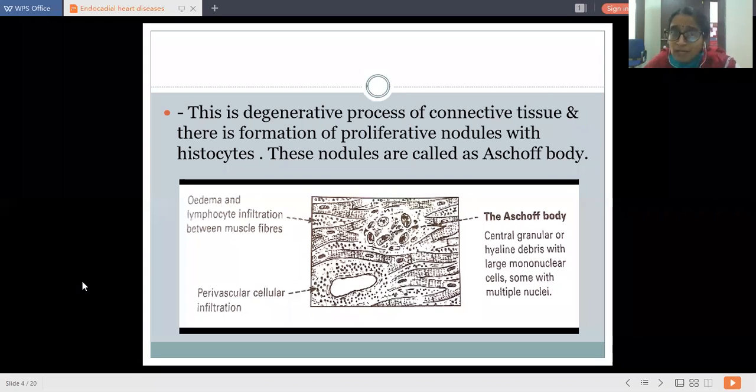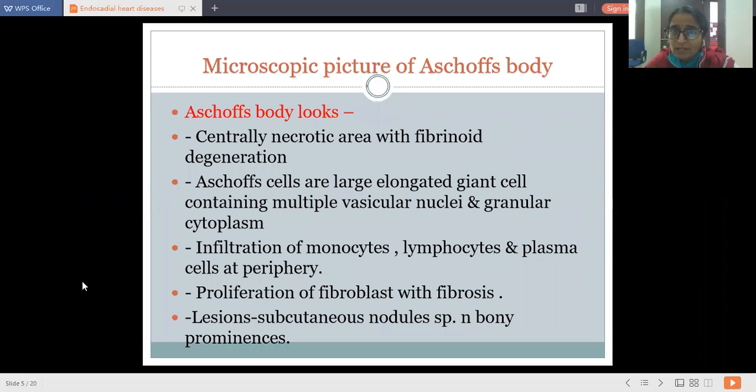Now, how does the Aschoff's body look? There is a central necrotic area with fibrinoid degeneration. Aschoff cells are large elongated giant cells containing multiple vesicular nuclei and granular cytoplasm.